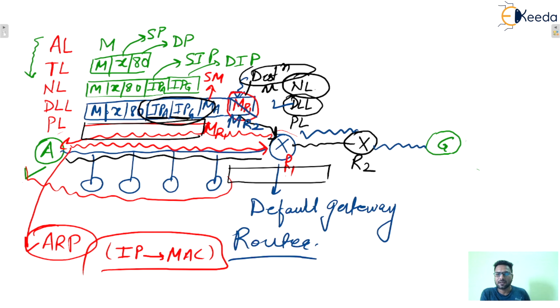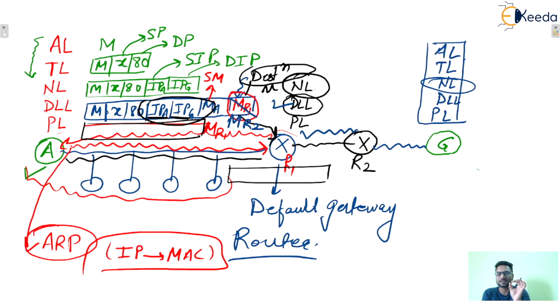Finally, it will reach the Google host, and at the Google host also all layers will be there: data link layer, network layer, transport layer, application layer. So with the help of the network layer, it can be identified that the destination IP address is for the Google host. Yes, that is correct.